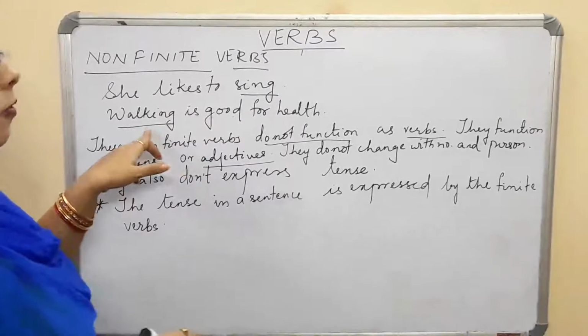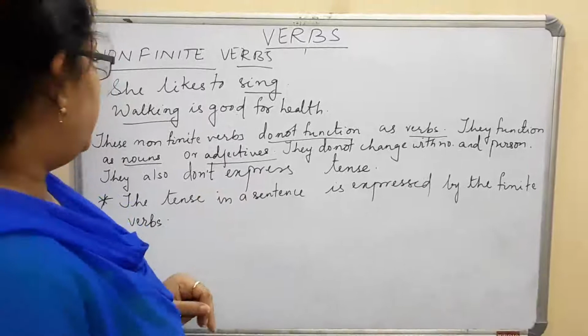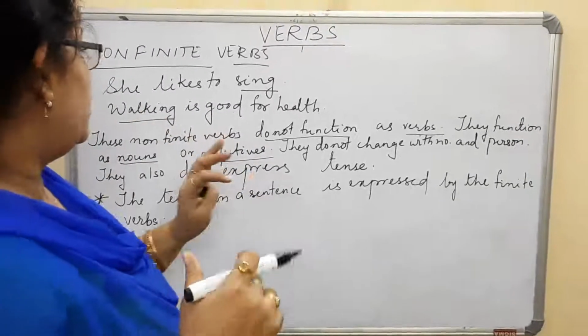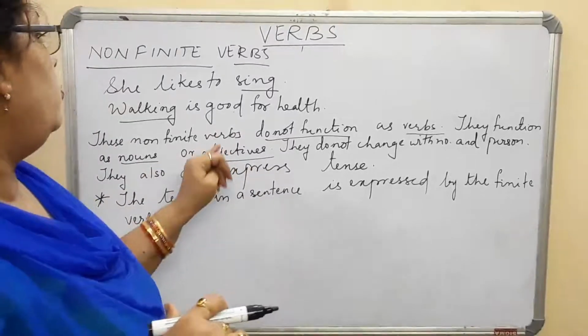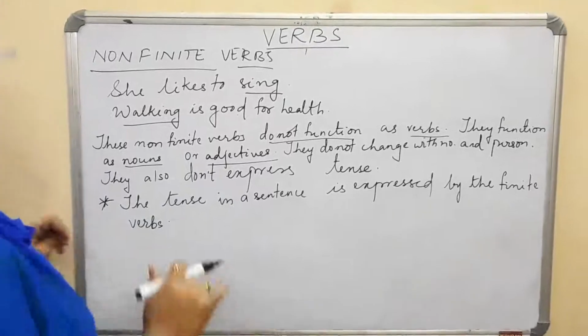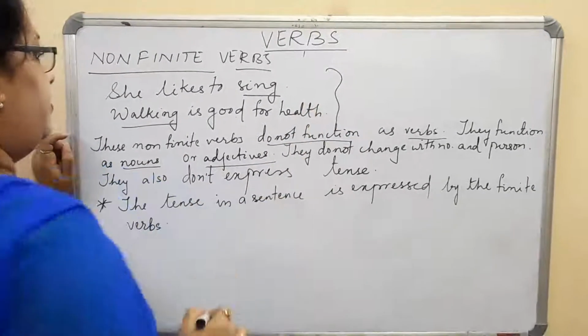She likes to sing, walking is good for health, and we can say he jumped from a running bus. So those things where we find the verbs used as, or the words functioning as, a noun or adjectives, we can say they are the non-finite verbs. But normally non-finite verbs do not function as verbs. I have given these examples here.